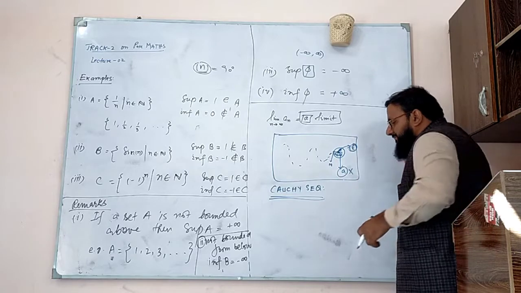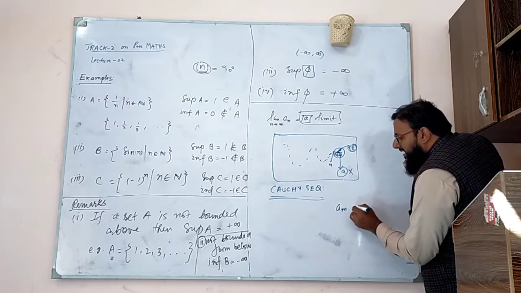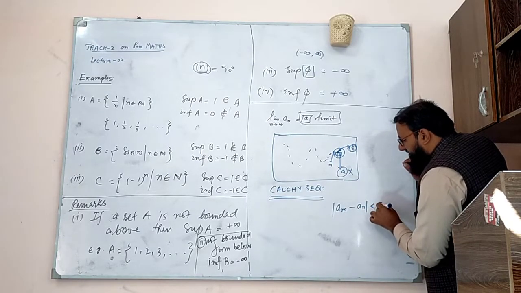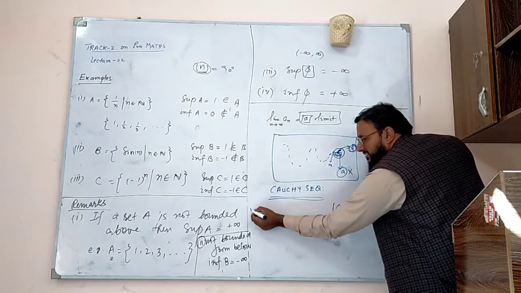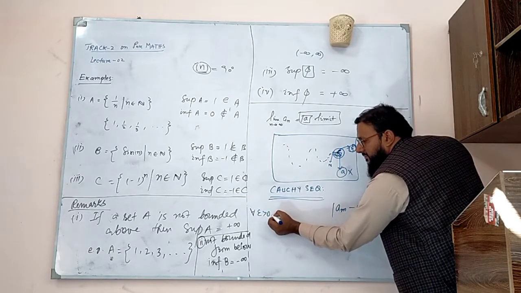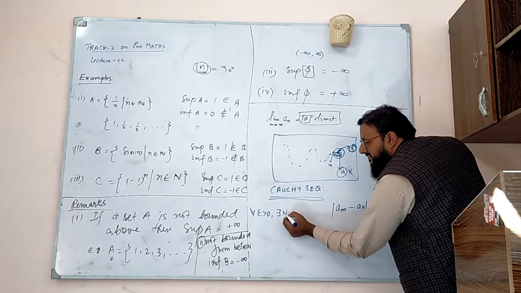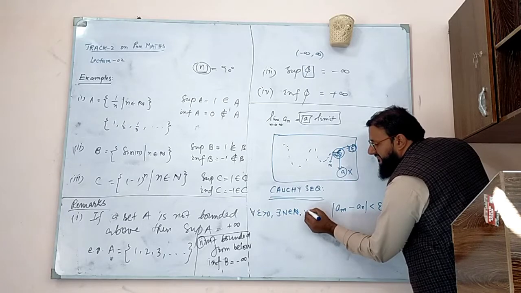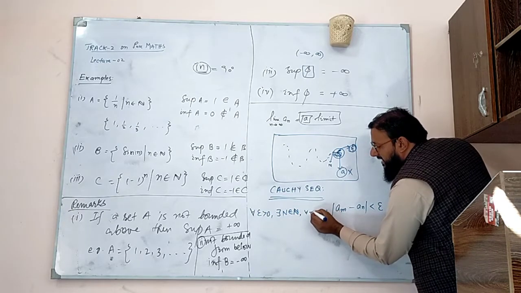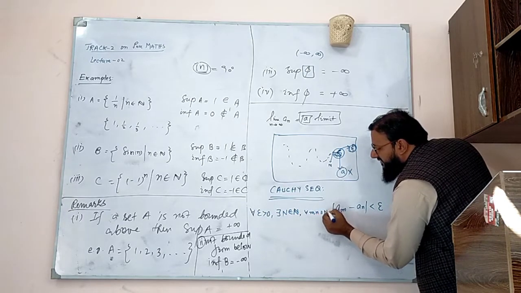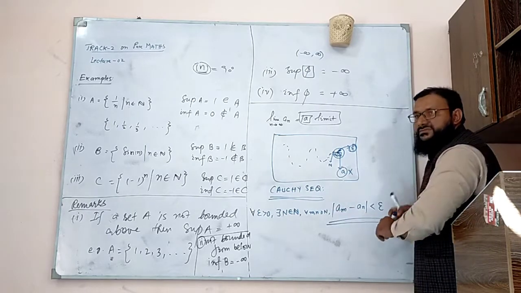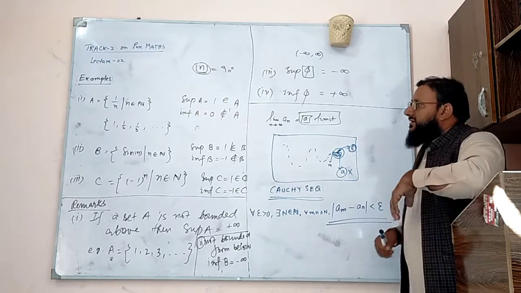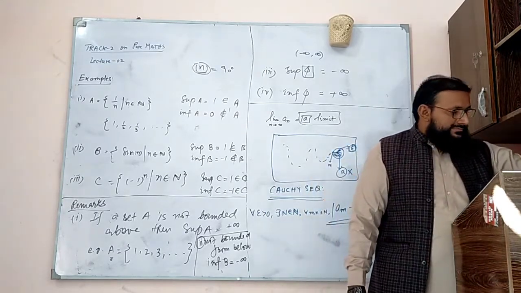What is the definition? AM is one term of a sequence, AN is another term, and their distance is less than epsilon. For all epsilon positive, there exists a capital N from the set of natural numbers such that whenever you take some M and N after this capital N, this thing happens. This is what we call Cauchy sequences. Let me give you a good example.